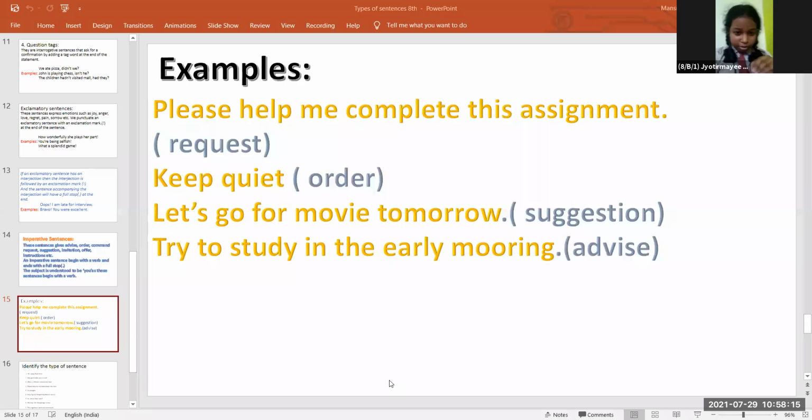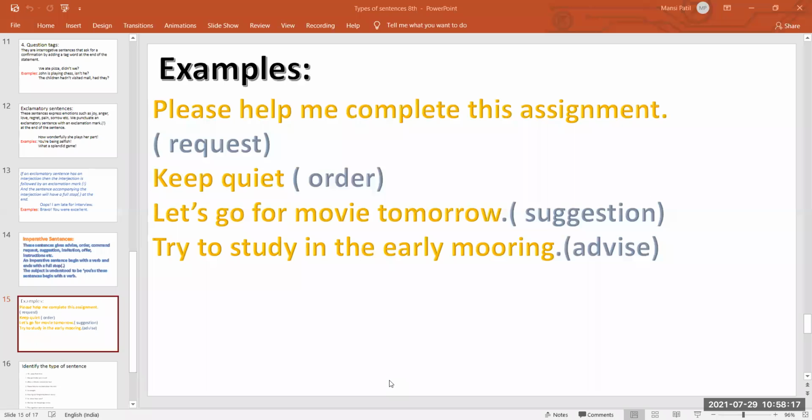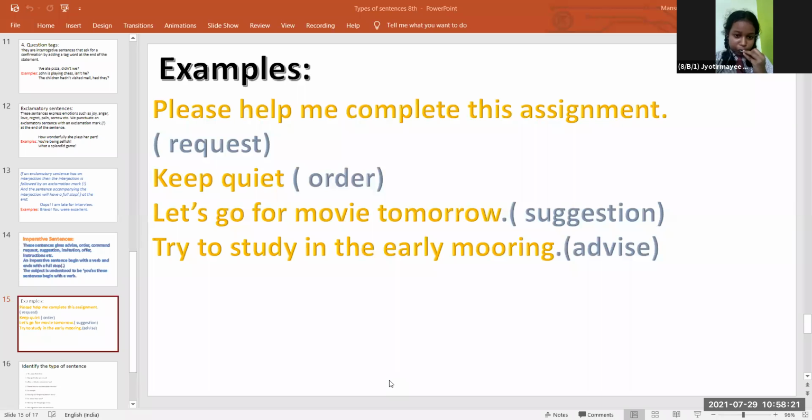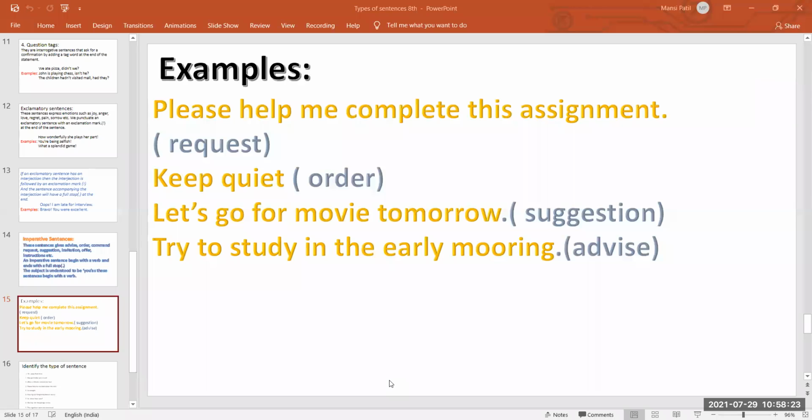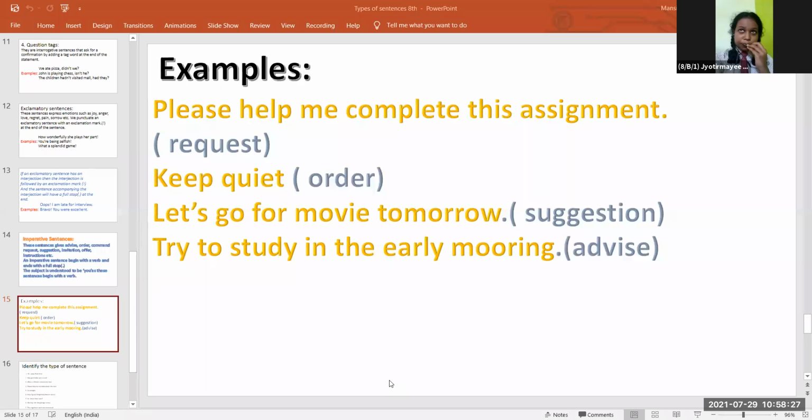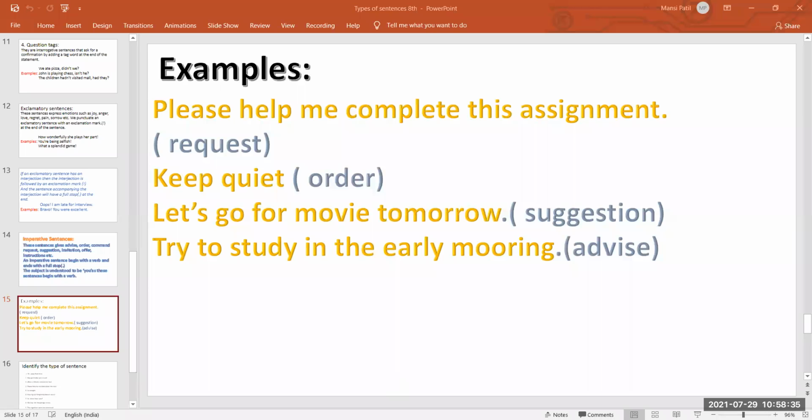Read the third one. Suggestion. Let's go for movie tomorrow. Okay, it's a suggestion. Can you give me one more example of suggestion? Let's go to cafe. Okay, let's go to cafe. Wow, very good. Good one.